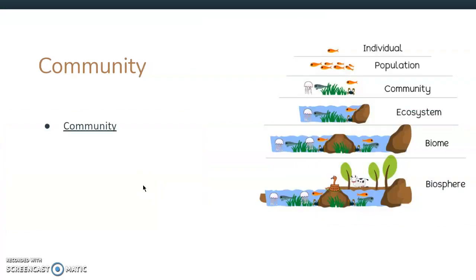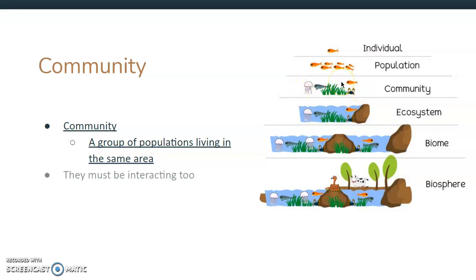Okay, our community is our next thing up. We have a group of populations living together in the same area. So we have our individual, one. Our population is a bunch of the same. A community is a bunch of populations living together. So we can see now we have a yellow fish, a blue fish, a jellyfish, some grass, and a crab living together as a community. They must be interacting as well.